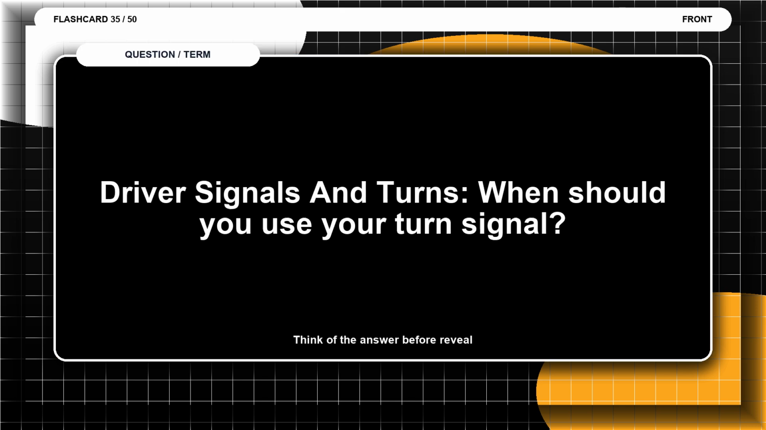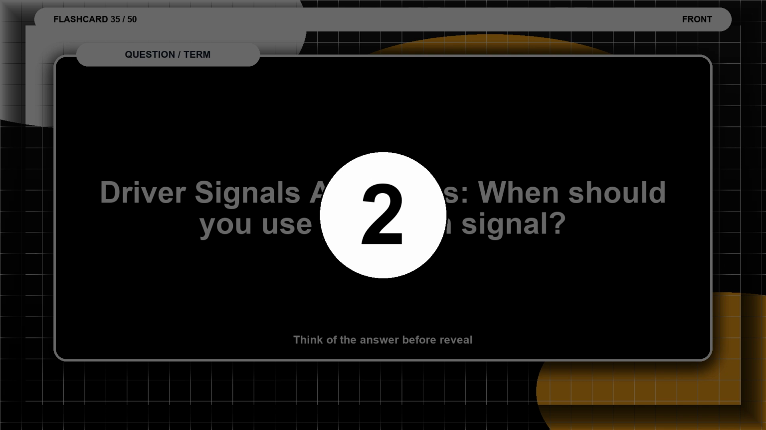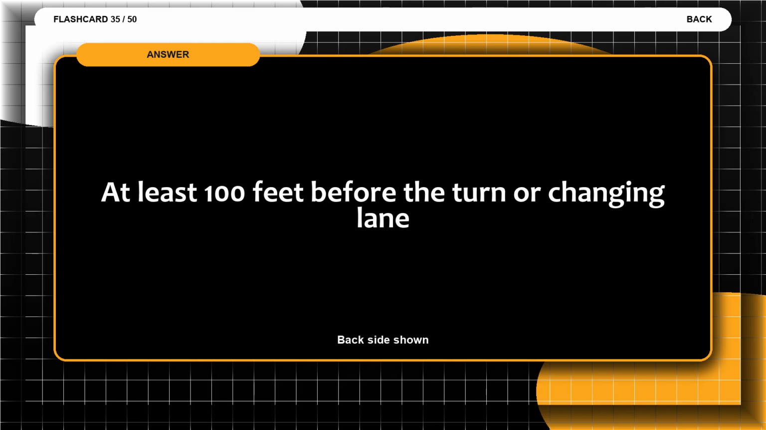Flashcard 35. Driver signals and turns. When should you use your turn signal? Think of the answer before the reveal. The answer is at least 100 feet before the turn or changing lane.